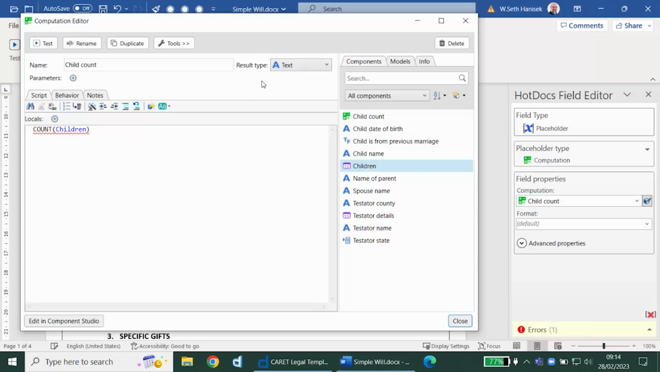And I need to make sure that my computation is producing the right kind of answer. So this is going to give me a number, but this setting up here says that we're producing text, and that's also generating an error message. But as soon as I switch this to tell the computation it's producing a number instead of text, that error will disappear. And this will now return the total number of children that the user has entered.